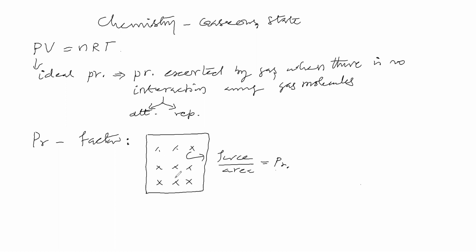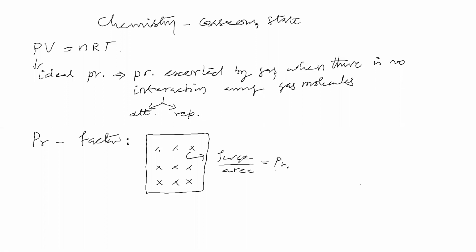Gas molecules are moving like this. All the gas molecules make collisions on the wall of the vessel at different times.